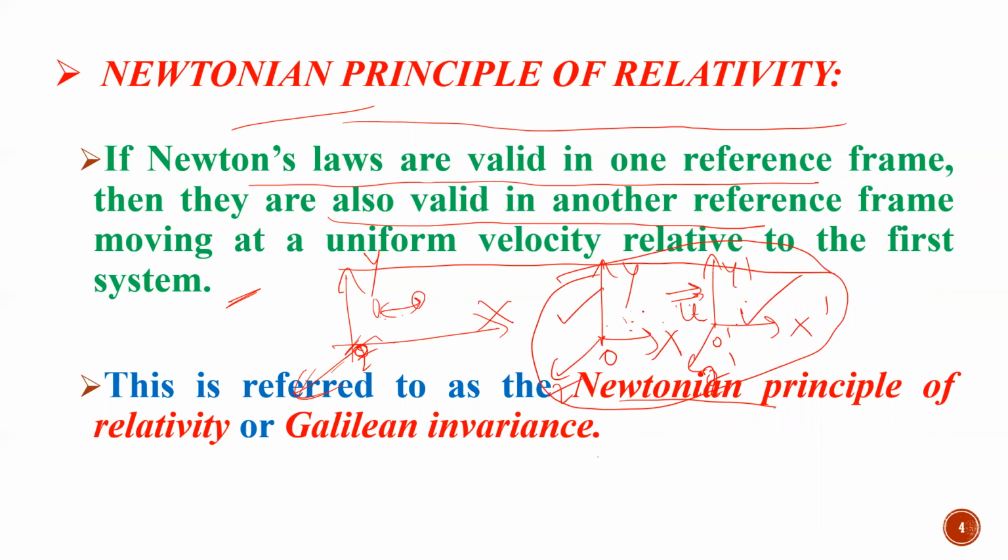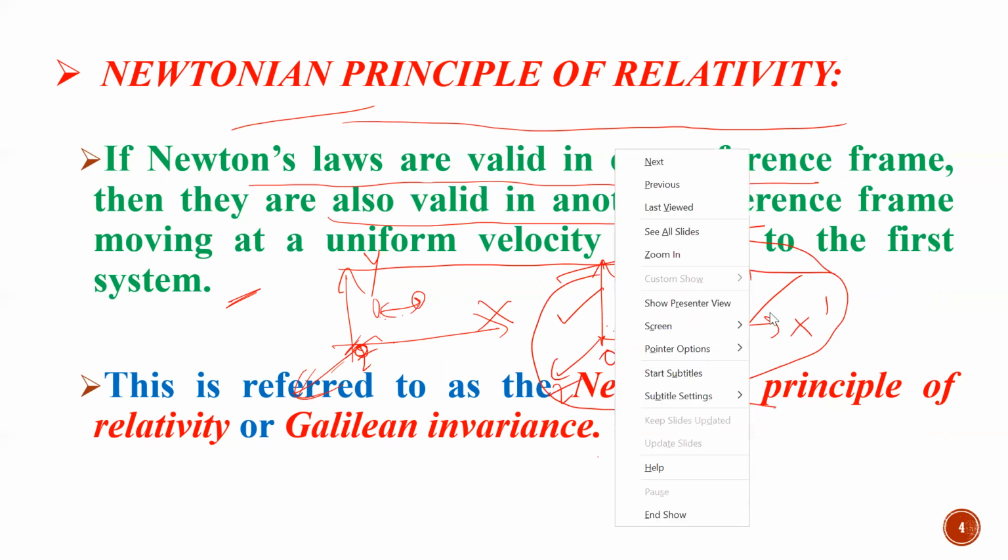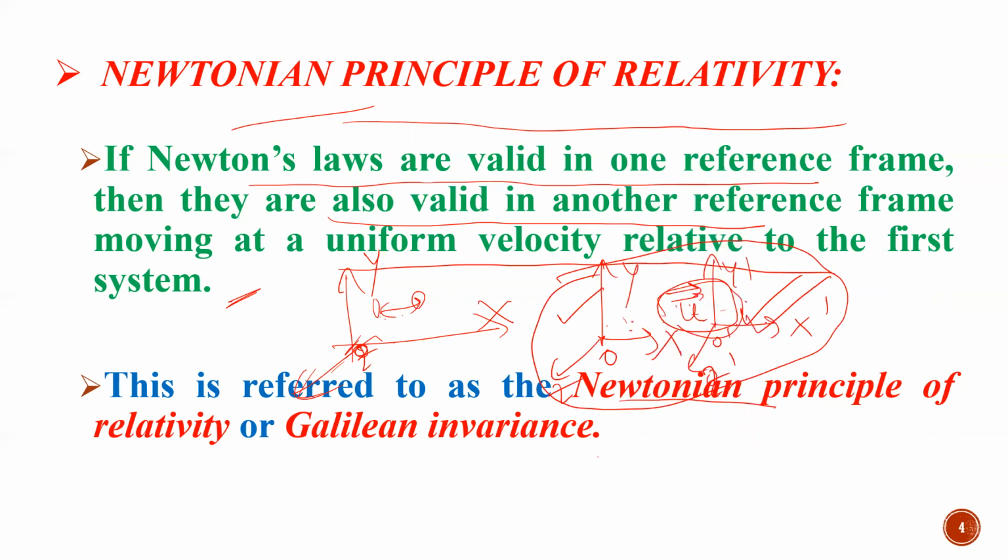At first I know that only in the first frame my Newton's laws are valid, but because this frame moves with constant velocity with respect to the first frame, I can say this frame is also an inertial frame of reference. This principle is called the Newtonian principle of relativity.